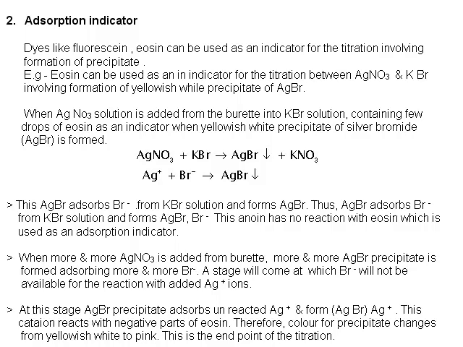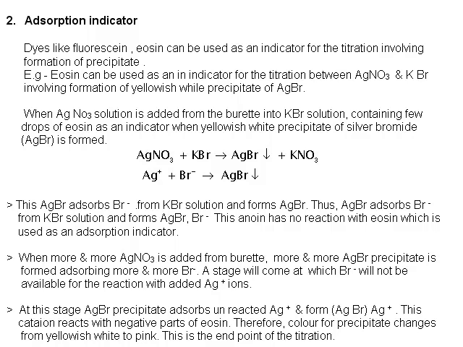This AgBr adsorbs Br- from KBr solution and forms AgBr, Br-. This anion has no reaction with eosine, which is used as an adsorption indicator. When more and more AgNO3 is added from the burette, more and more AgBr precipitate is formed, adsorbing more and more Br-.